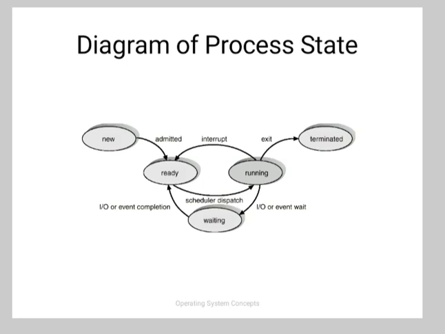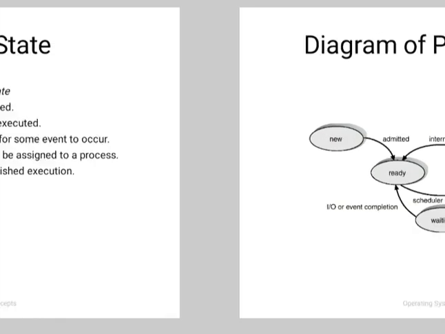Next is process states. So the lifetime of the process can be divided into several stages as states, each with certain characteristics that describe the process. It means that as the process starts executing, it goes from one state to another state. Each process may be in one of the following states, that is new, ready, running, blocked and terminated.